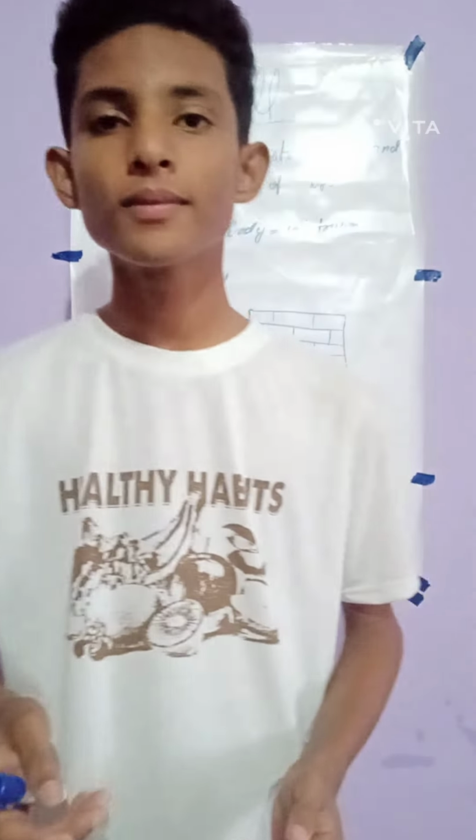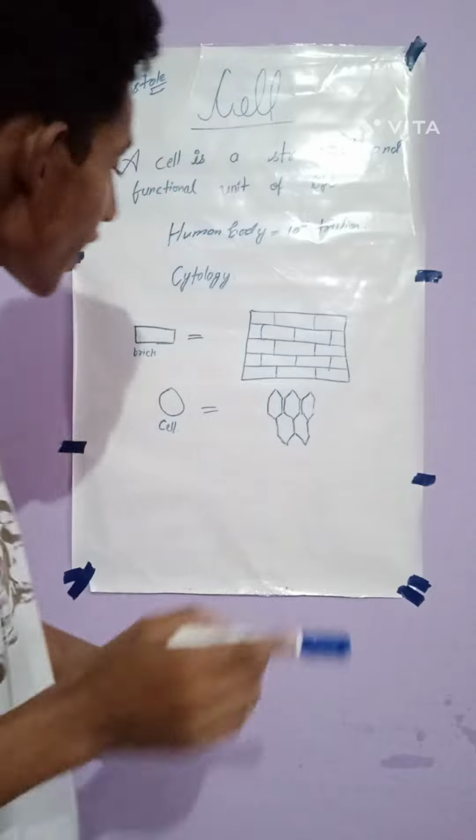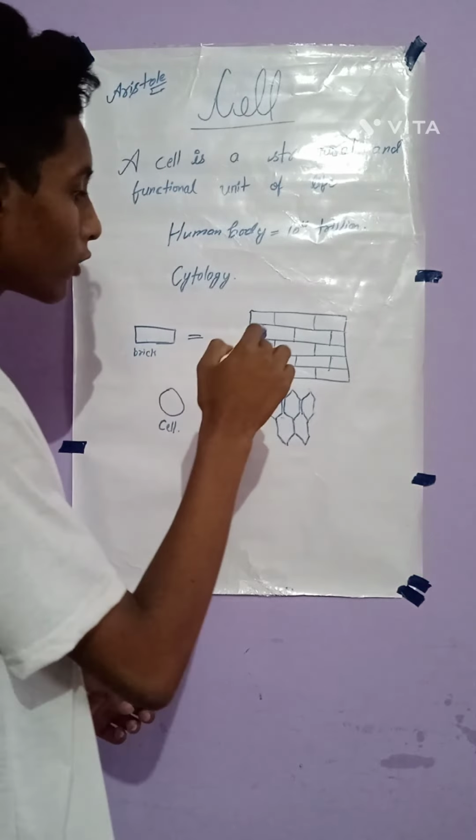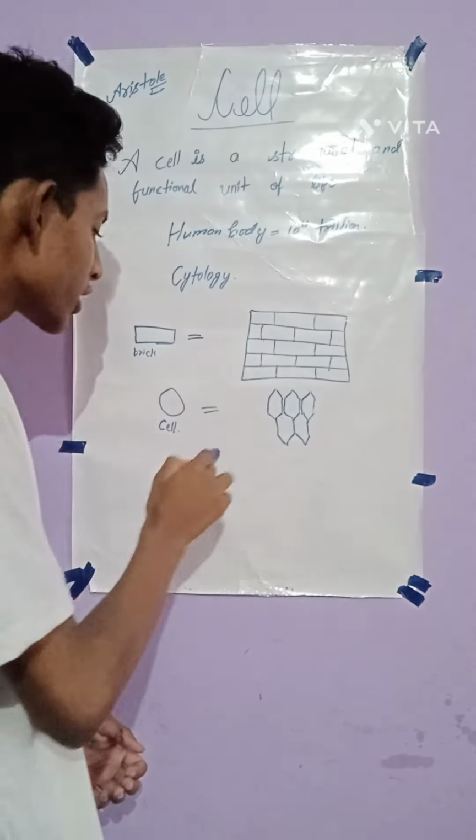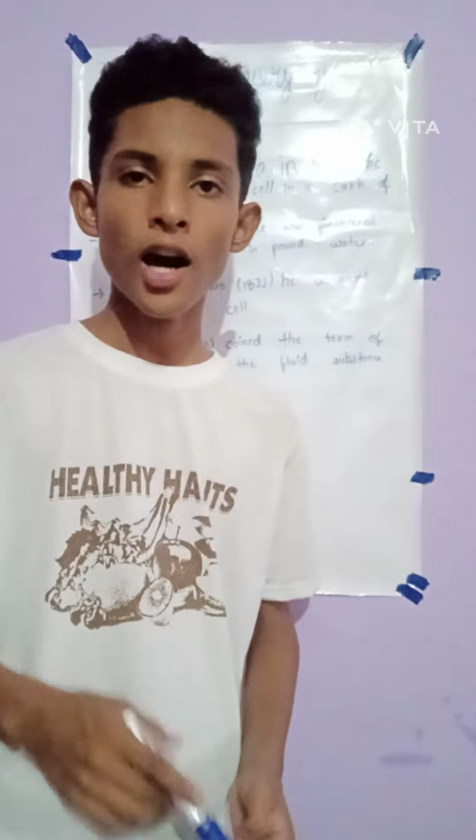In a simple way, all living organisms are composed of cells. So cells are known as the building blocks of a body, like the bricks are known as the building blocks of a building. Such as cells are known as building blocks of a living organism's body. After that, we learn about the discovery of the cell.